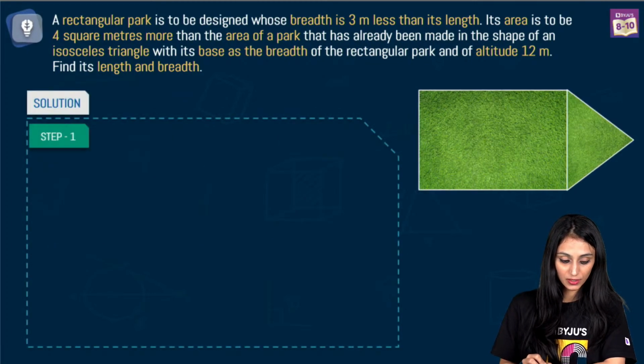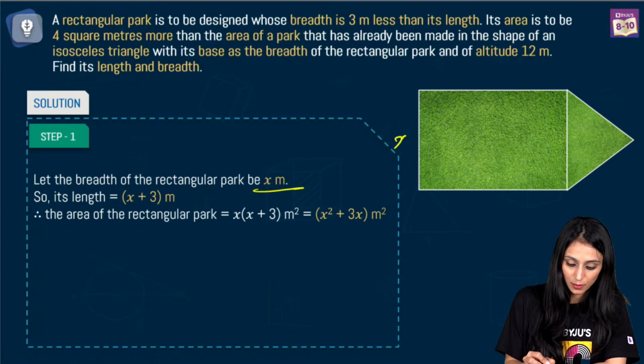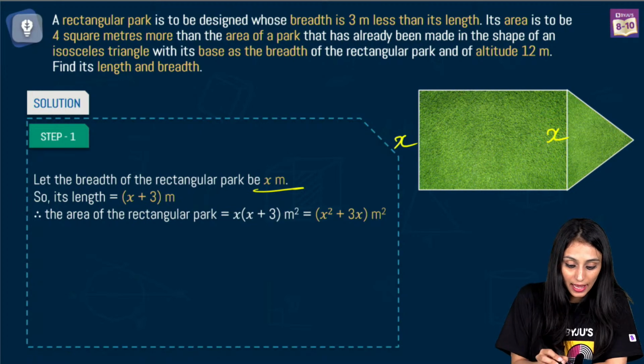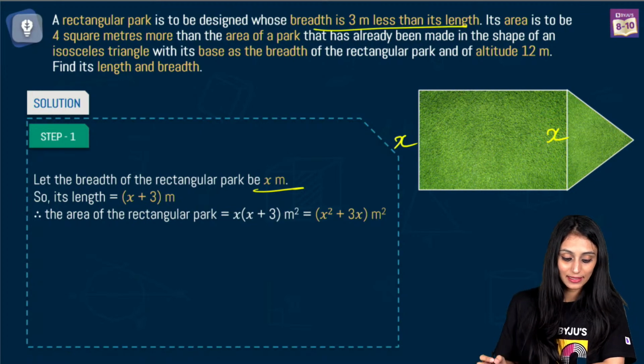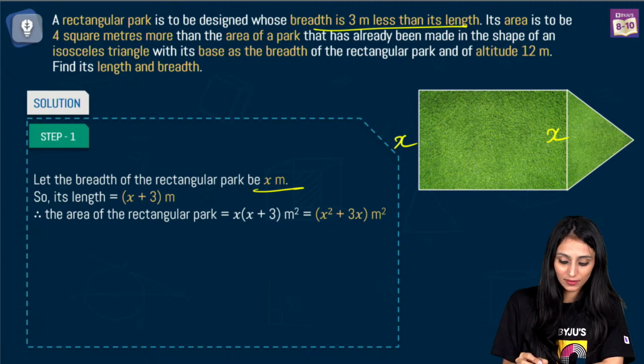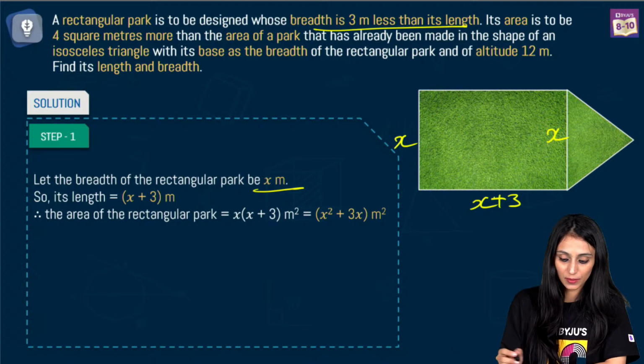So the question says here that the breadth of the rectangular park be x meters, right? So this is the breadth, that's x meters, and the breadth is 3 meters less than the length. That means if the breadth is x, the length is 3 meters more than the breadth of the rectangle. That's going to be x plus 3. Yes, this is the last question.